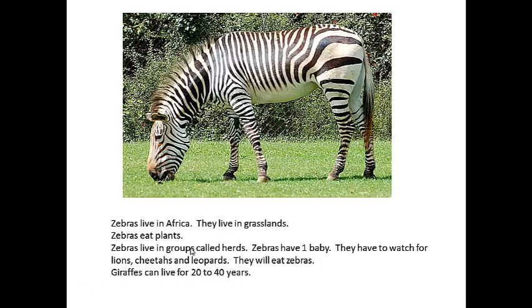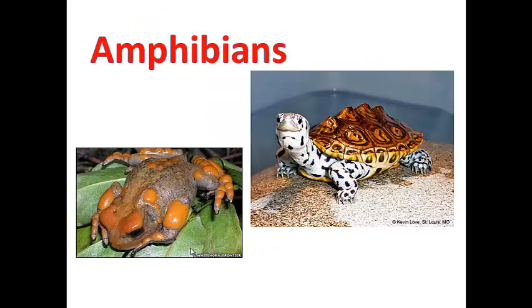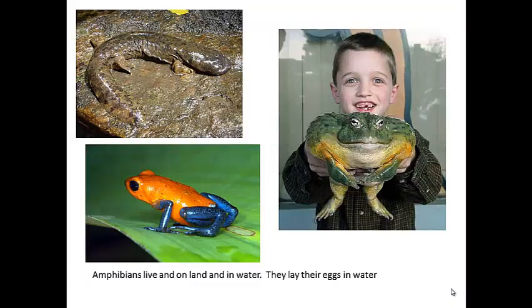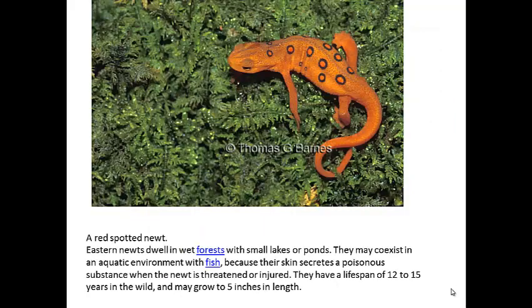We don't have only dogs, we don't have only zebras, we have so many animals, and this is a kind of variation. Amphibians, by the way, we have a mistake here, as turtle is not an amphibian, it's a reptile, as you know. Frog, salamander, and newt, all of them are amphibians, but they are different.